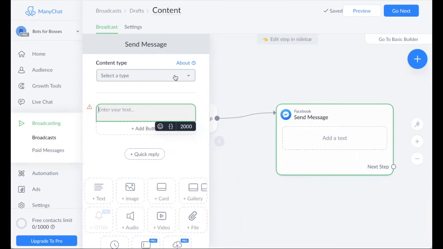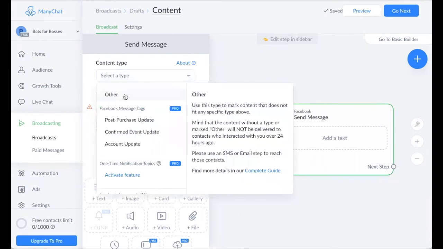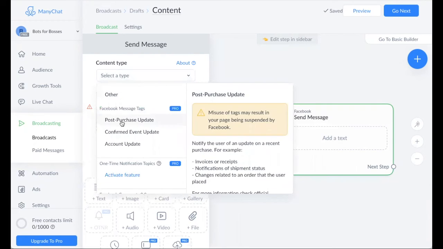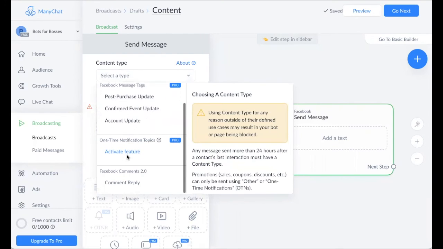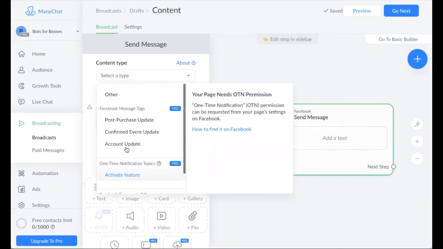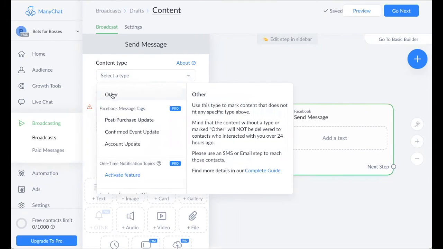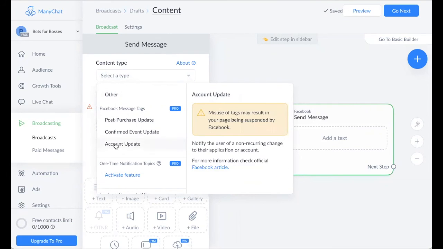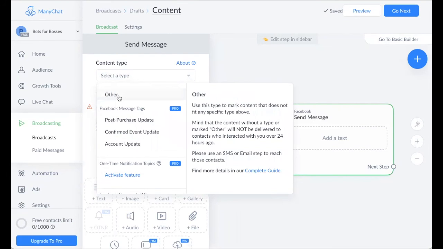So in the drop-down menu, you hit select type, and you're going to see this: other, post purchase update, confirmed event update, and account update. You scroll down and you see these other things as well. Now, just to show you real quick, other is the type you use to mark content that does not fit into any specific type above. So again, if it doesn't fit into one of these three, you will select other.